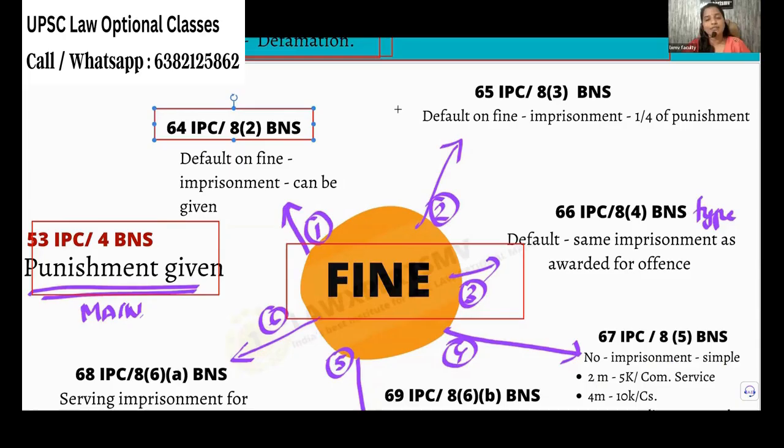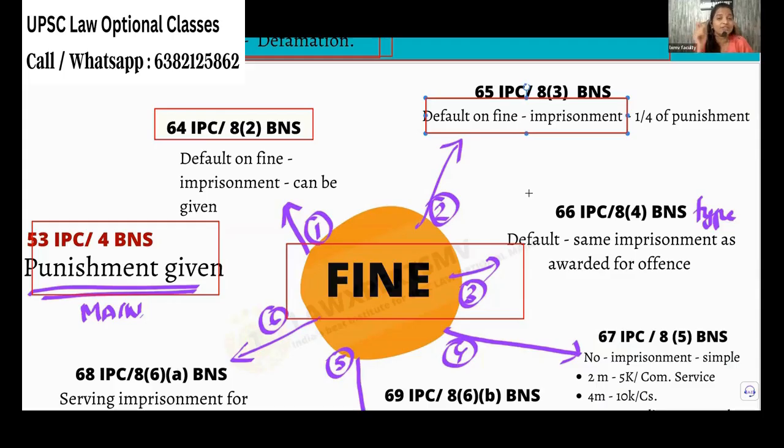Now, default of fine imprisonment, whether that can be for 10 years, 20 years? Imagine the substantive, that is main imprisonment period, is 5 years. And I have given you a fine of 20,000 rupees. Now you don't pay the 20,000 rupees.